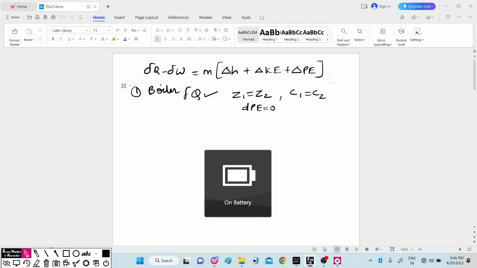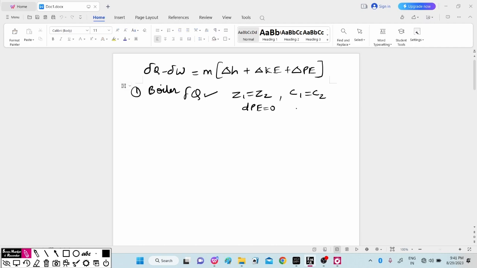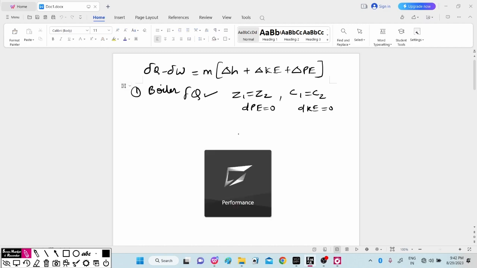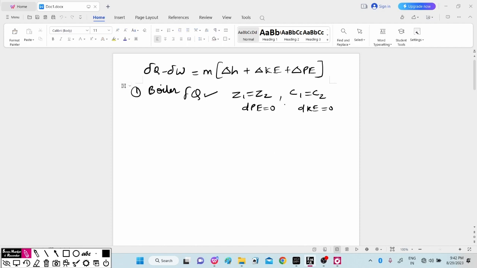Considering the velocity, change in kinetic energy will be equal to 0. Both terms will be 0, kinetic energy and potential energy, because C1 is equal to C2 and Z1 is equal to Z2.